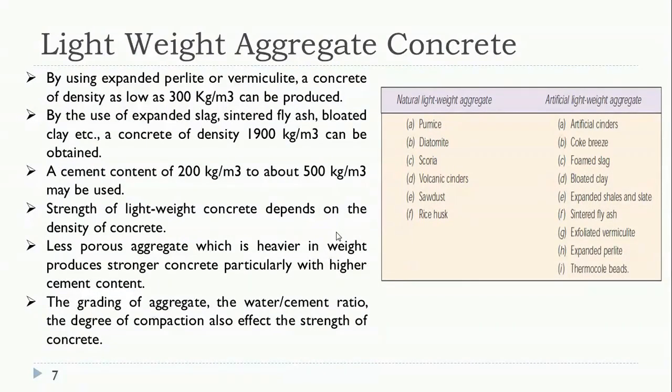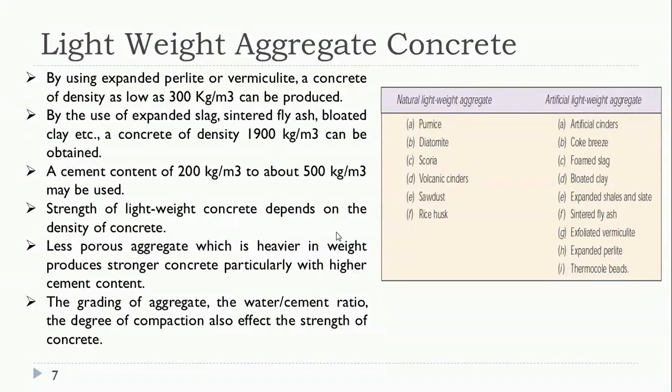Next, by using expanded perlite or vermiculite: as I just told, perlite is of natural volcanic origin, just like pumice, but when it is heated to 900 to 1100 degrees, it expands. That is why it is called expanded perlite. Vermiculite, as I already told, is a micaceous mineral. When it is heated at a certain temperature, it also expands. That is called exfoliated vermiculite. If we use these two materials, we can easily achieve a density as low as 300 kg per m cube.